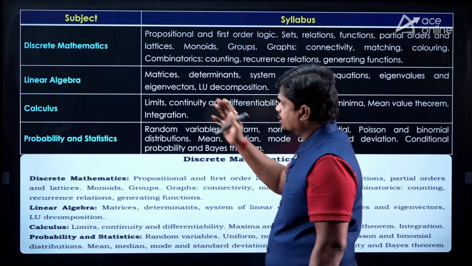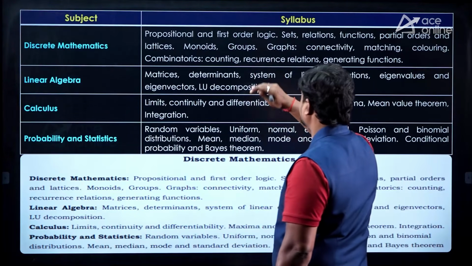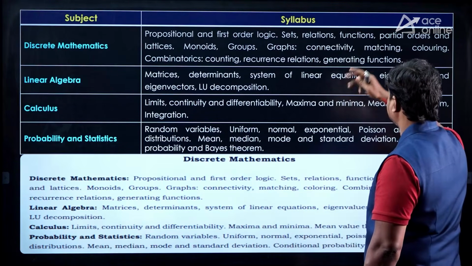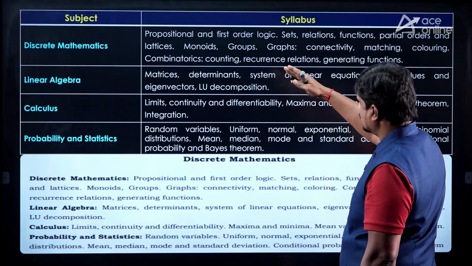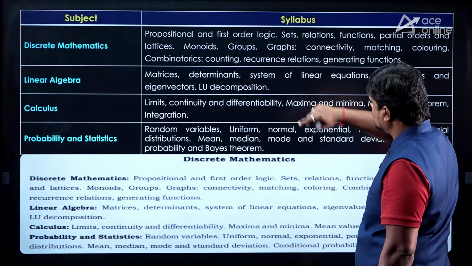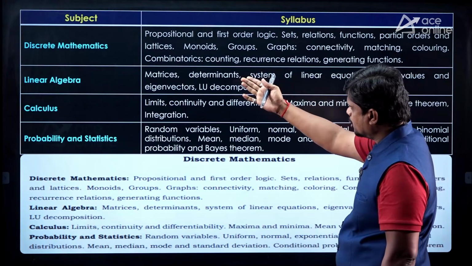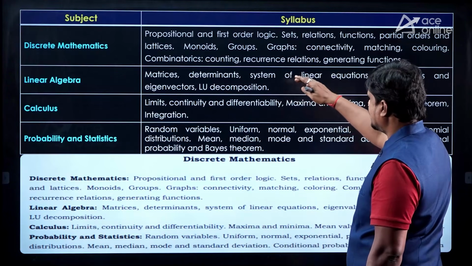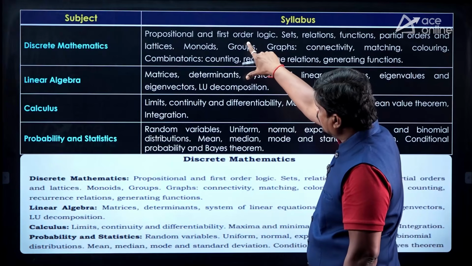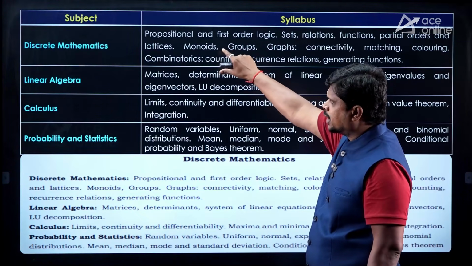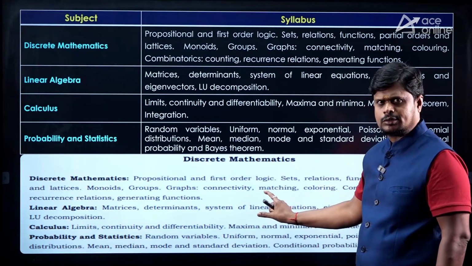If you see this discrete mathematics, we have propositional and first order logic, sets, relations, functions, partial orders and lattices, monoids, groups, and coming to graphs, connectivity, matching, coloring, and coming to combinatorics, counting is there, recurrence relations is there, generating functions is there. This particular part is the GATE 2027 syllabus, and this particular part is the GATE 2026 syllabus.